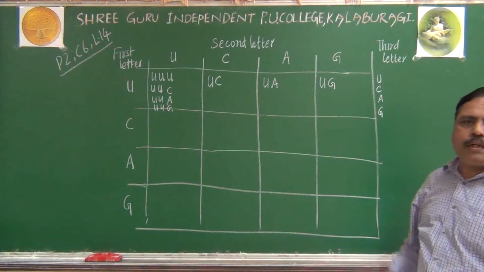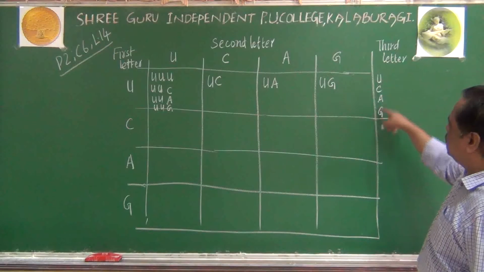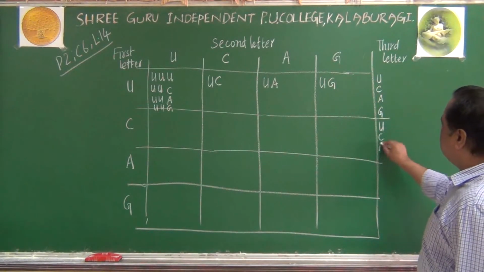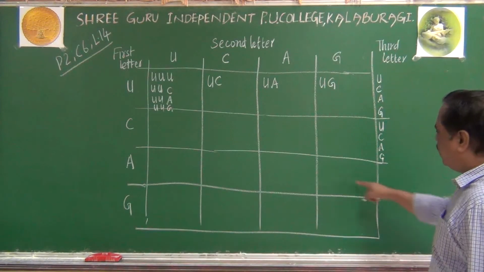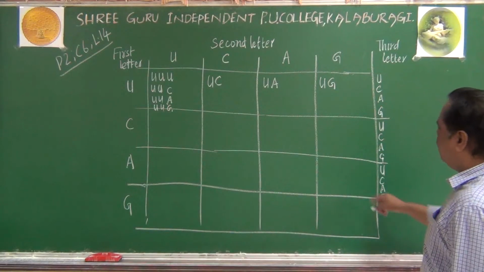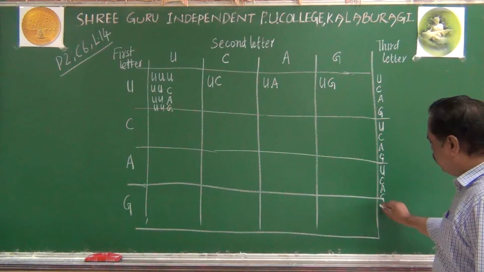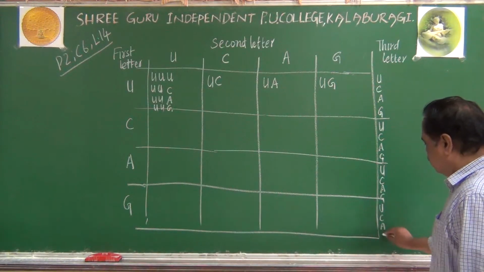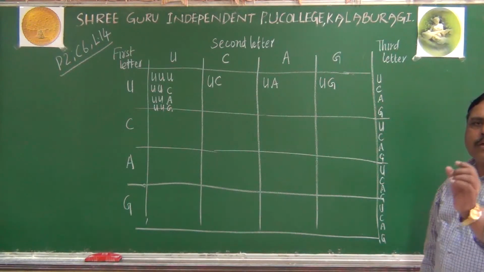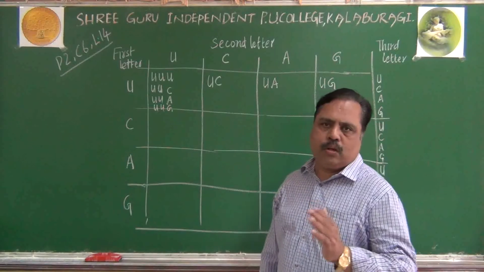Do you get this point? How to construct the triplet? I am explaining. This is the third letter. For this column, this will be the third letter we can write. For this third column, I can write UCAG. Third row, I can write this UCAG. Fourth row can be written like this also. So this is the third letter or third nucleotide which will contribute to the formation of the codon.